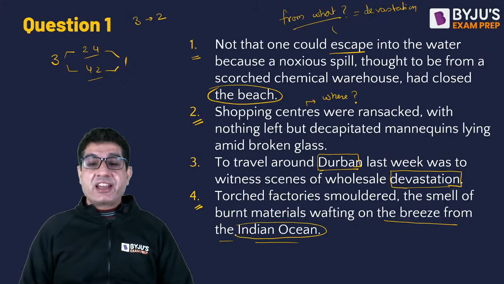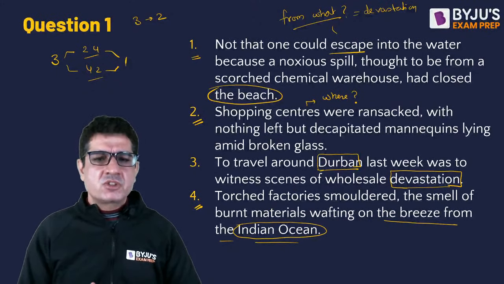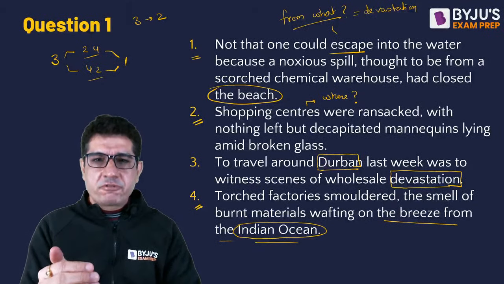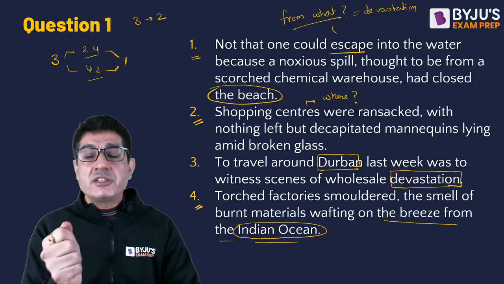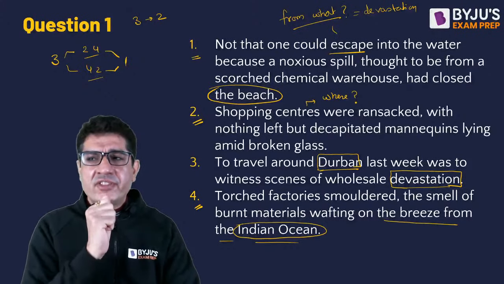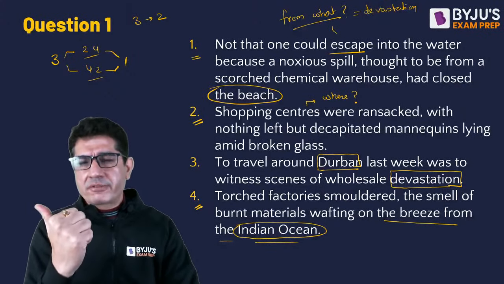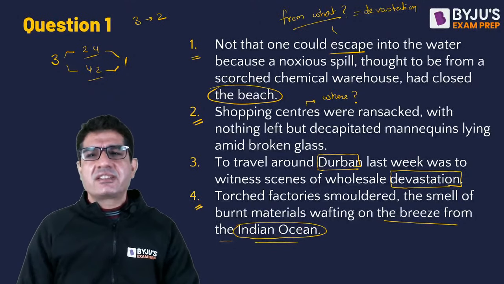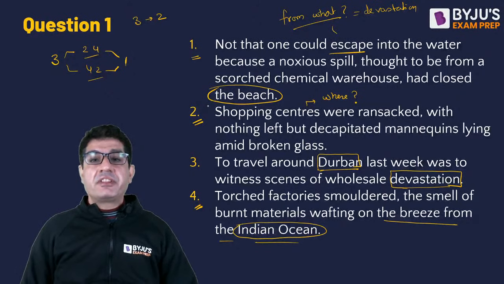A sea, an ocean is what is going to have a beach. So fourth is better before first because fourth talks about smell wafting on the breeze from the Indian Ocean. And then you may wonder that, oh, can I escape this devastation by going to the water of that ocean? But then first says that you can't do that either because even the beach is closed. Water has a noxious spill.